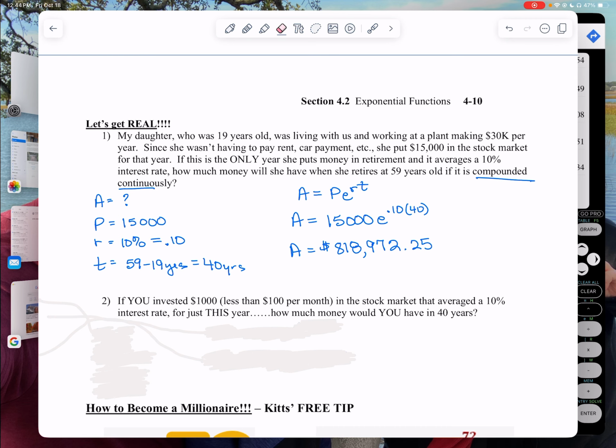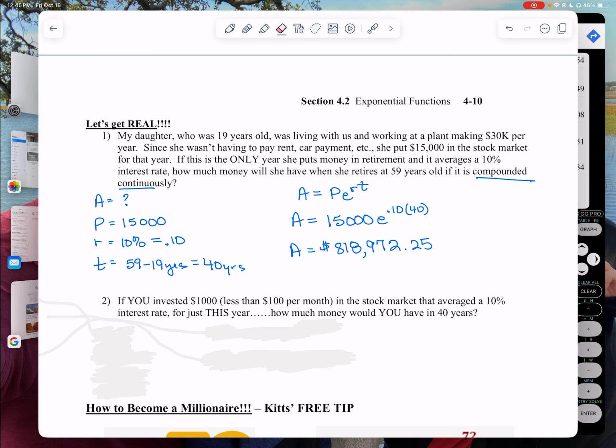For putting 15,000 in and leaving it. She's just not pulling it out for anything. That's just 1 year, y'all. If she does this multiple times, she's going to be a millionaire when she retires, all from what she put in as a 19-year-old.